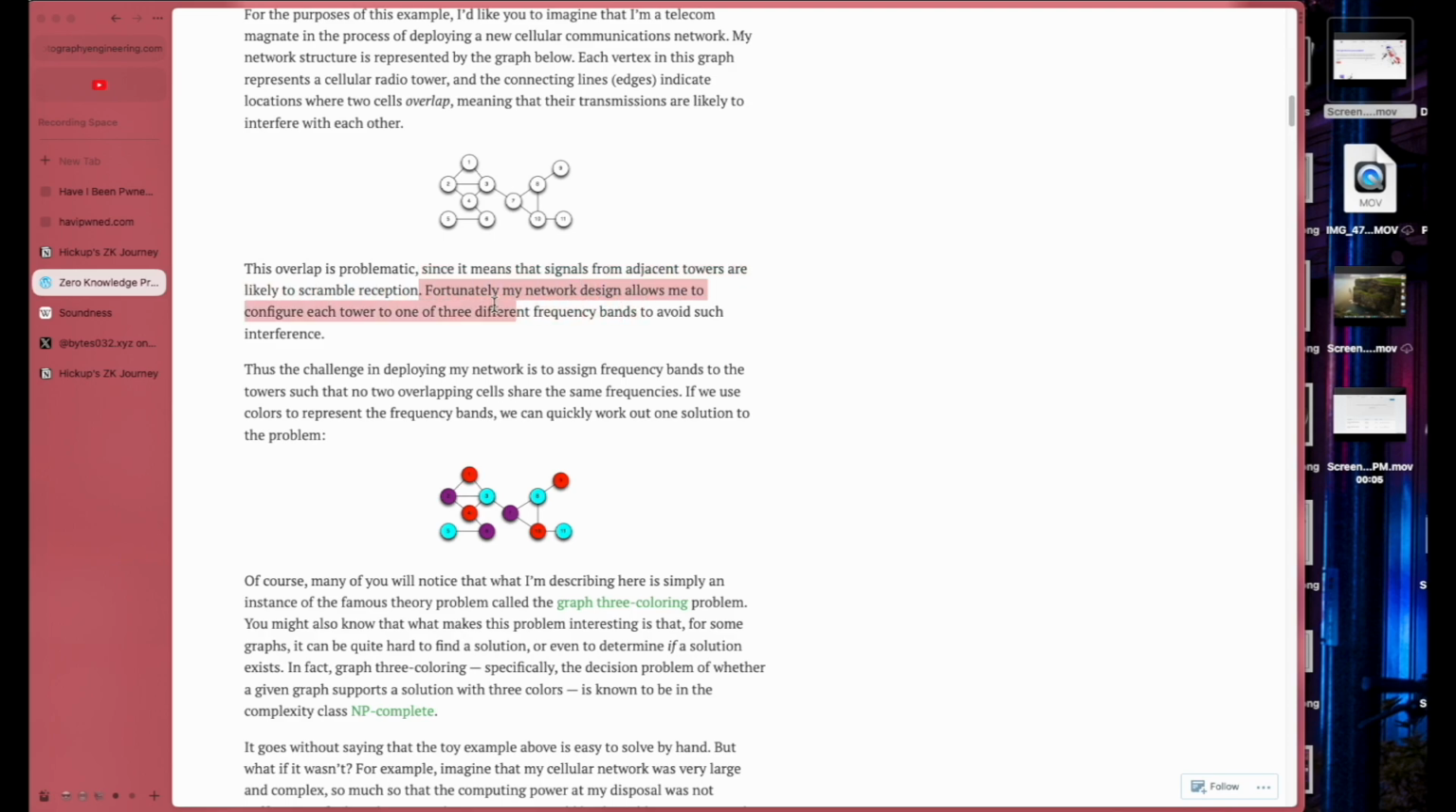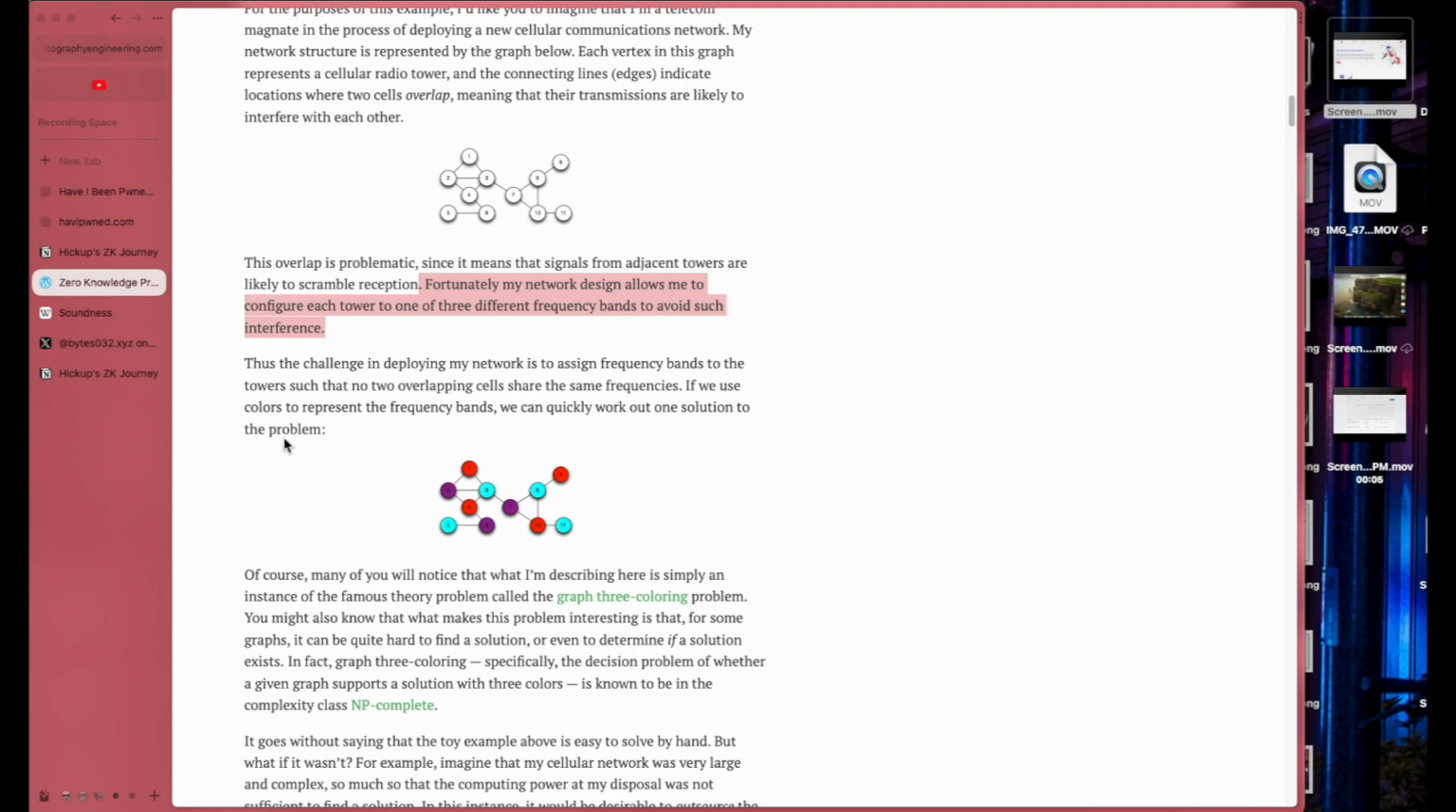Fortunately, my network design allows me to configure each tower to one of 3 different frequency bands to avoid such interference. All right, that's a lot of work, but okay. Thus, the challenge in deploying my network is to assign frequency bands to the towers such that no two overlapping towers share the same frequencies. But then you would have to talk to the towers, make sure they follow what you are following, blah blah. If we use colors to represent the frequency bands, we can quickly work out one solution to the problem. All right, okay, no same color is connected to the same color.